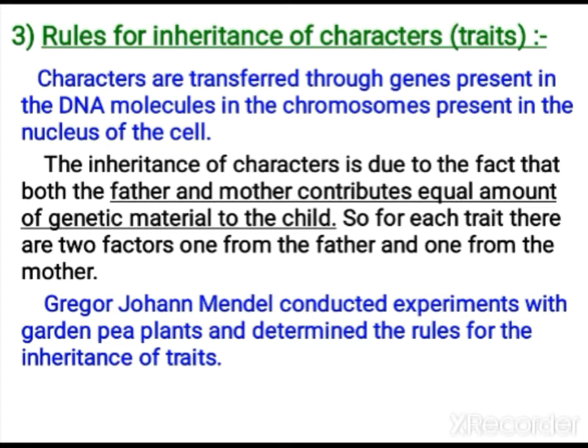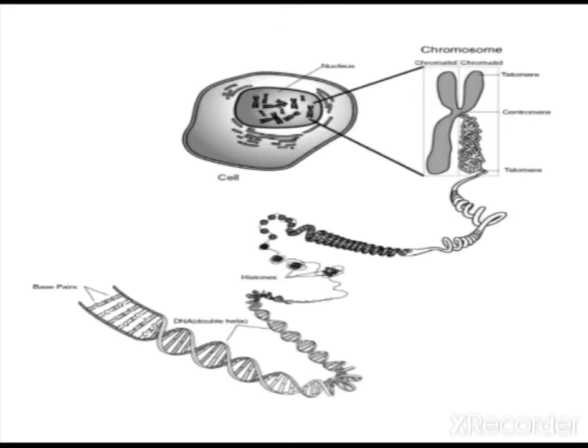In the genes, there are two factors: one factor you get from your father and the other you get from your mother. These two combine and decide which character is expressed, according to dominant and recessive, which we will study later. Gregor Johann Mendel is called the father of genetics. He conducted a series of experiments with the garden pea plant and determined the rules for the inheritance of traits.